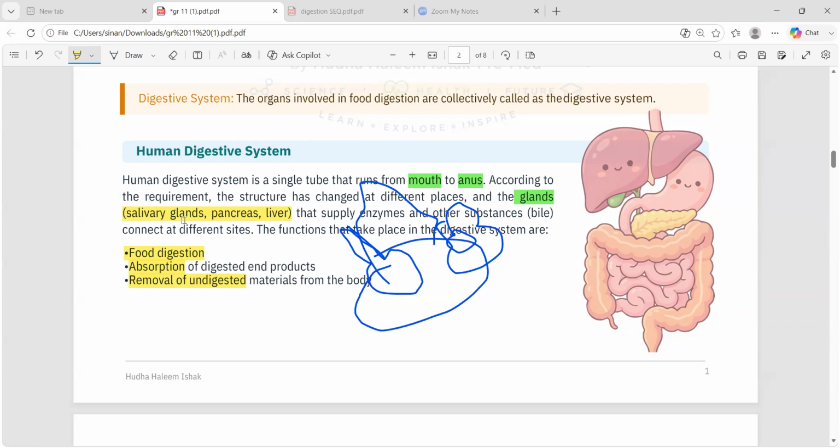And then the third function is what? There might be undigested food particles. These undigested food particles have to be removed from our body. So these are the three main functions of the human digestive system.